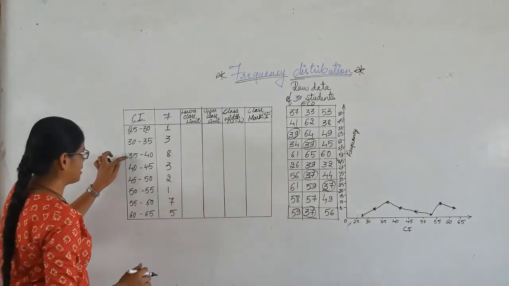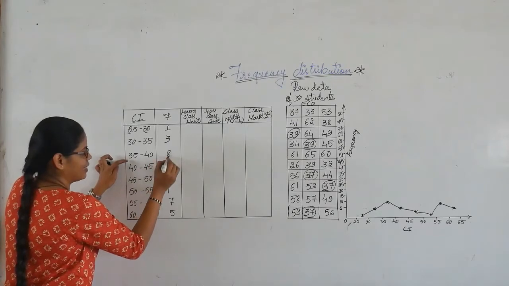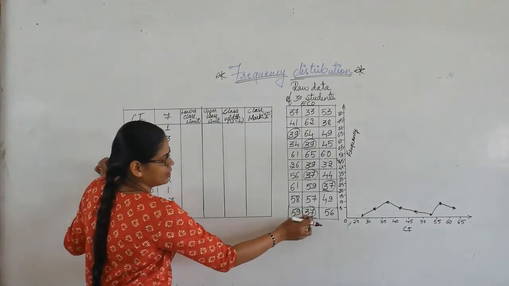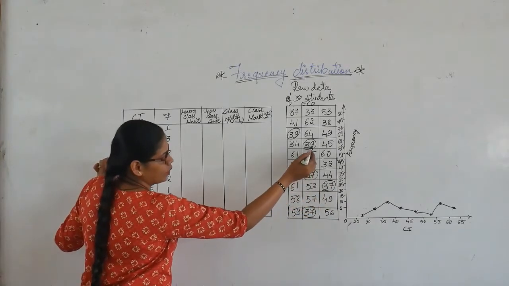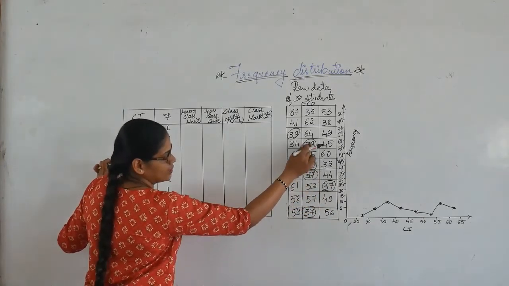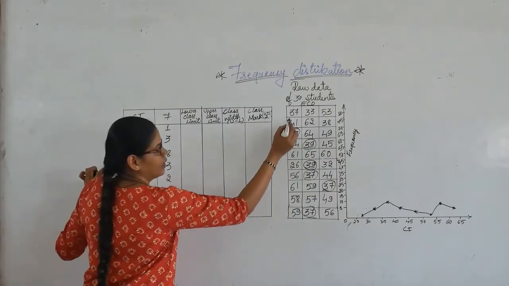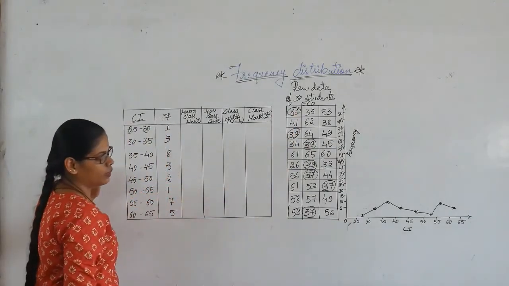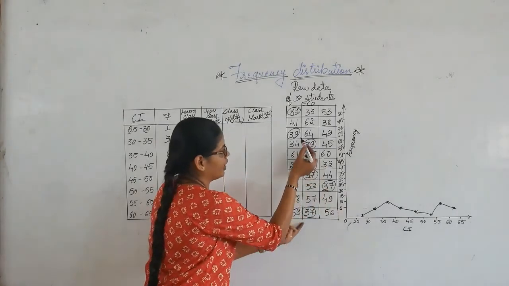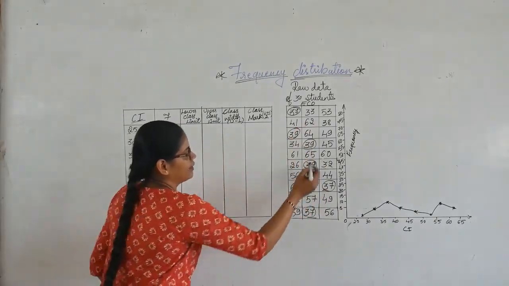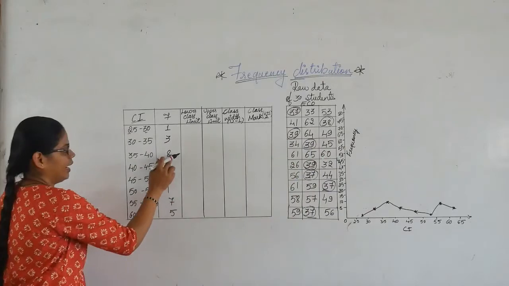That's the reason you can see here 37 is 8, because these 3 are also included, and you can see 39 is included. These 3 times are also included, and this 37 is also included. You can see here 1, 2, 3, 4, 5, 6, 7, and this 38 becomes the 8th one.